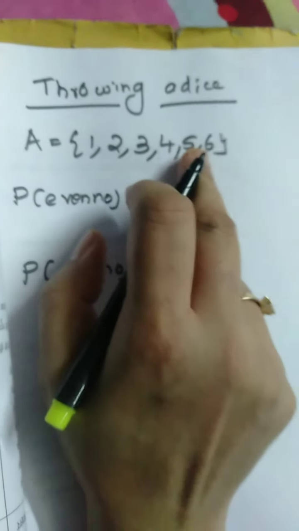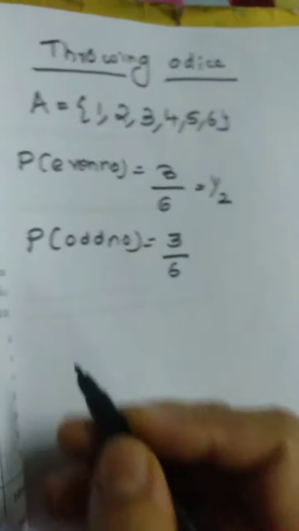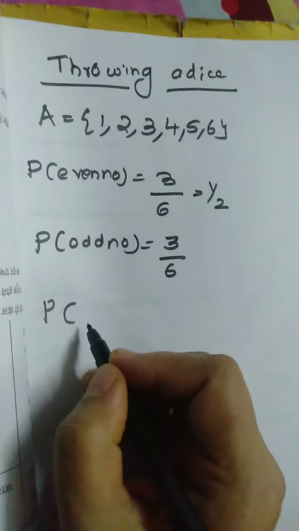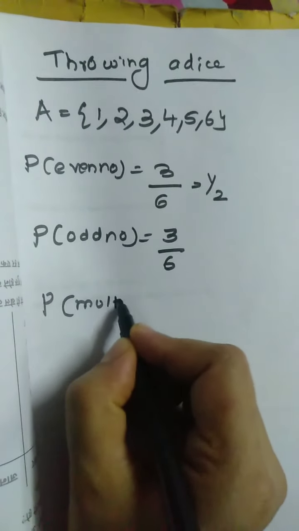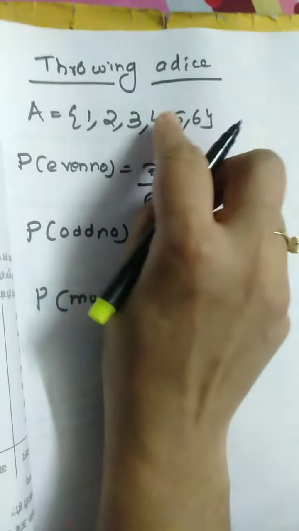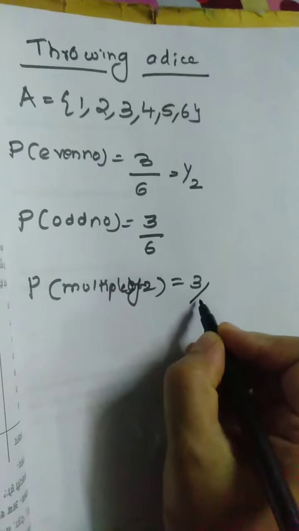1, 3, and 5. That is 3 by 6. The total number of outcomes is 6. Next, what is the probability of getting a multiple of 2? How many multiples of 2 are there here? 2, 4, and 6. 3 numbers are there. So 3 by 6.